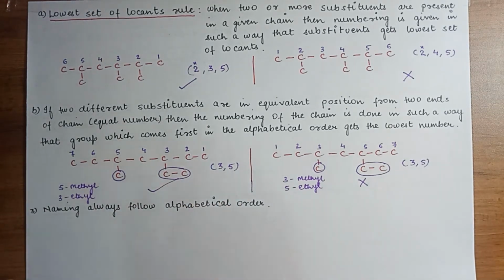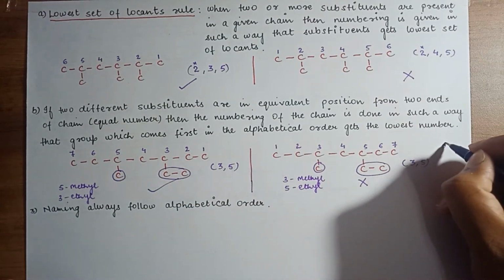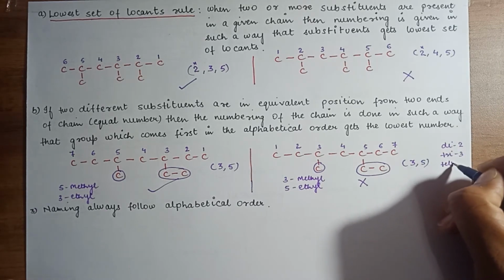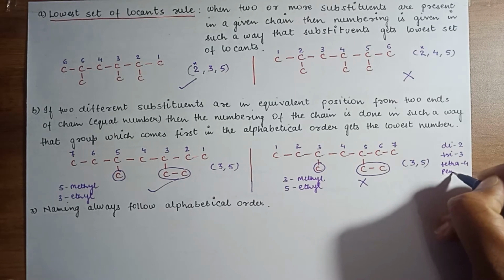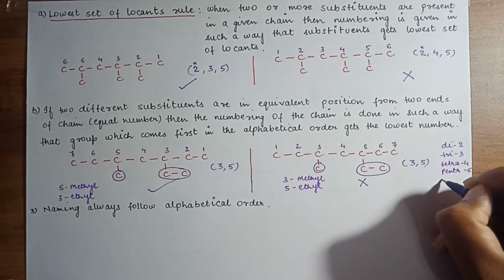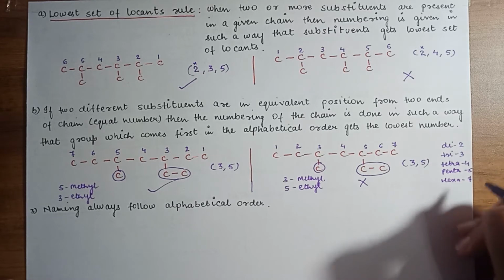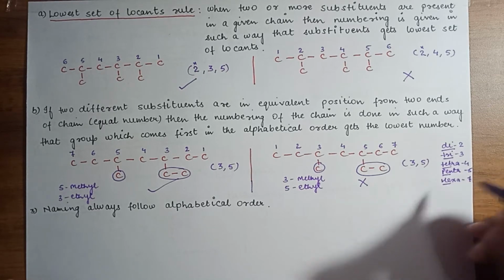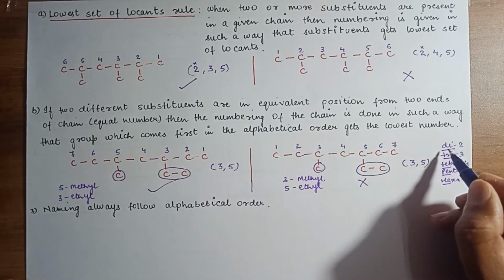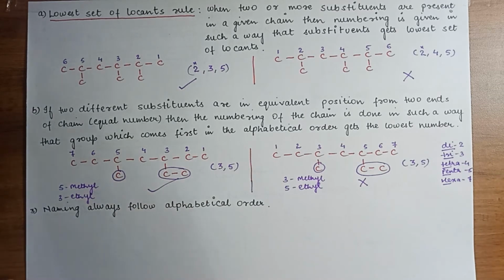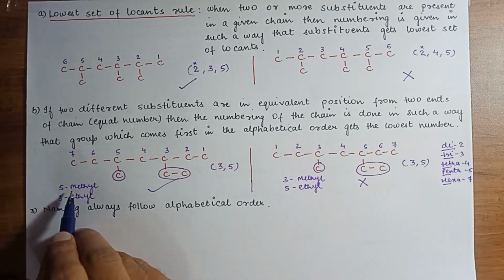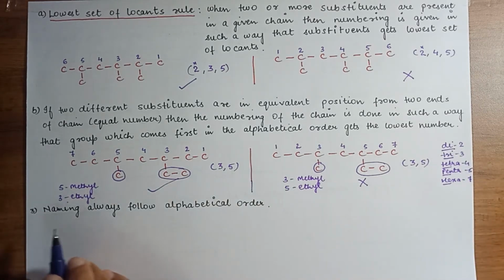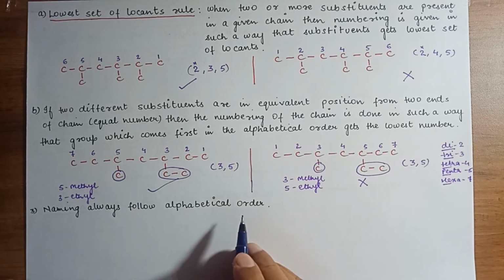When we are going for alphabetical order, you don't have to consider di, that is 2, tri, that is 3, tetra, that is 4, penta, that is 5, hexa, that is 6, and so on. So when you are going for alphabetical order, you don't have to consider the prefixes. Dimethyl means you don't go for D, you compare with M. You just straightforwardly select the name from ethyl, methyl, pentyl, butyl, etc. Clear?